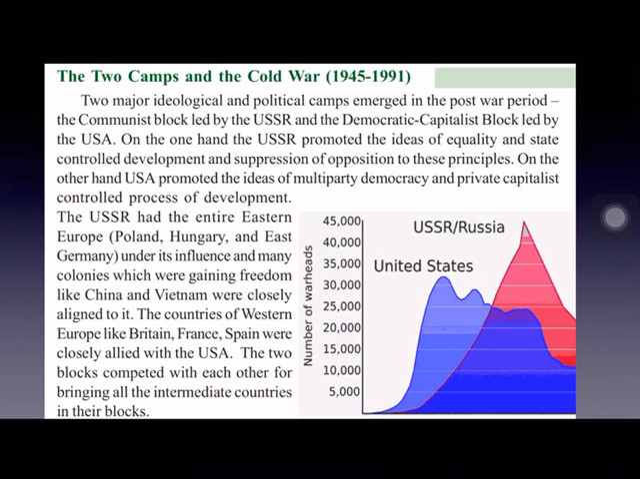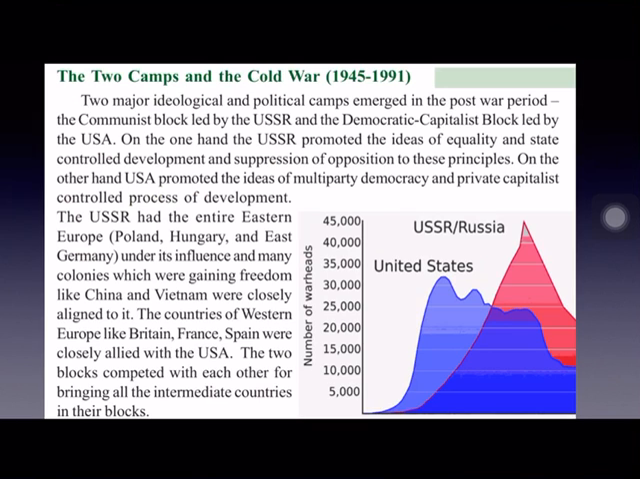As you know, after the Second World War, the world got divided into two power blocks, the Western Bloc and the Eastern Bloc. Western power bloc was the capitalistic bloc and it was headed by USA. And it promoted the ideas of multi-party democracy and private capitalistic controlled process of government. That means everything was under the control of capitalists in USA. And it promoted multi-party democracy.